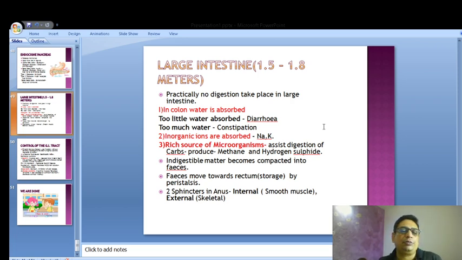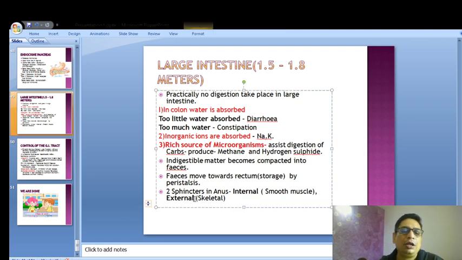The autonomic nervous system is not in our control, so the internal sphincter is not in our control, but the external sphincter is in our control. That is the reason you can pass the stool whenever you want to. Sometimes when you get diarrhea, along with the internal sphincter, the external sphincter also does not function properly, so stool is passed without the knowledge of the person. And in old people, the stool is passed without their knowledge, because the external anal sphincter becomes very, very loose.